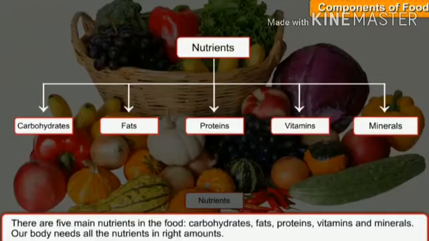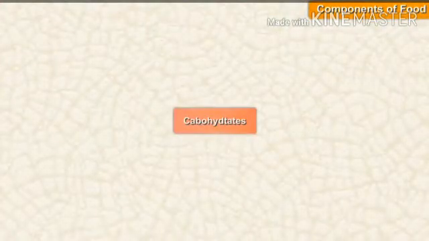Our body needs all the nutrients in the right amounts, because if we take only carbohydrate, it will only give energy to our body. But we want to take all the nutrients in the right amount. Okay, so what are the nutrients? Carbohydrate, then fat, and then protein. First we will discuss carbohydrate. So what is carbohydrate?